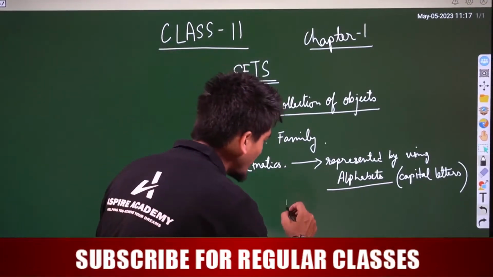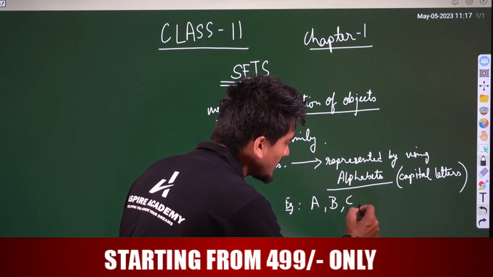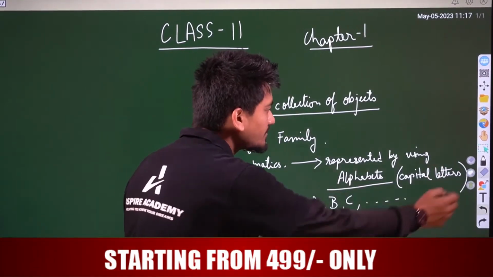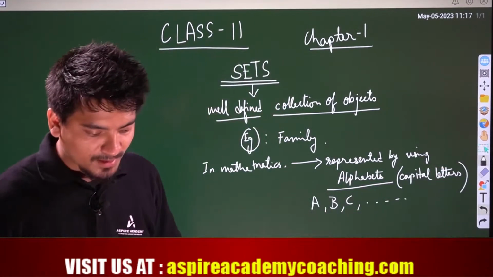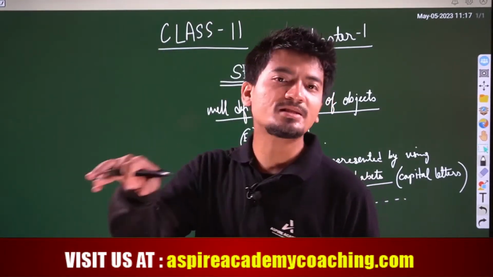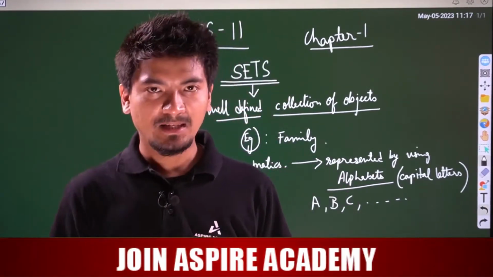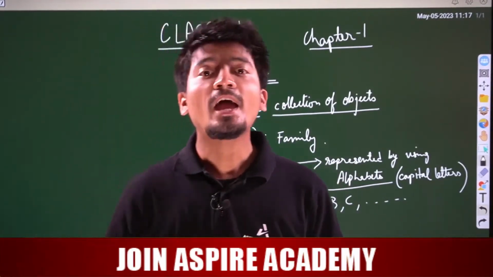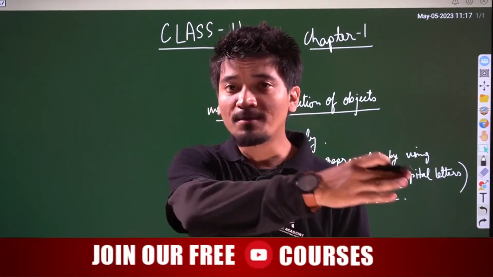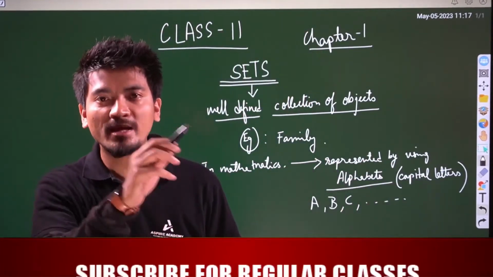Example: A, B, C, X, Y, Z, anything. Like this. So you have neighbors, right? If I consider your family as set A, your neighbor's family as set B, and another neighbor as set C. So how do I define sets in mathematics?